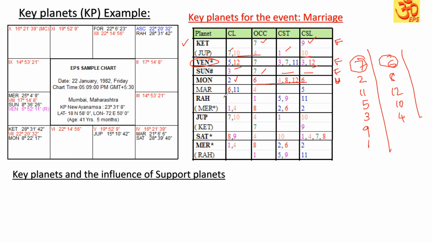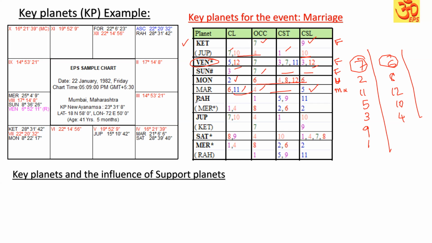Next, Mars, 6th Lord. So in the CL, it is 6th Lord, unfavorable to the primary house, but also 11th Lord, occupying 4th house. 6 is supported by 4, but 11 is not supported. But 6 is not further supported by the 12th house or 8th house here, but it is supported by the 5th house. So it is a mixed significator. So Mars, 6, 11, 4 and 5, it is mixed. Mixed with the favorable grouping 11 and 5, 5th sublord. It is on the higher side.